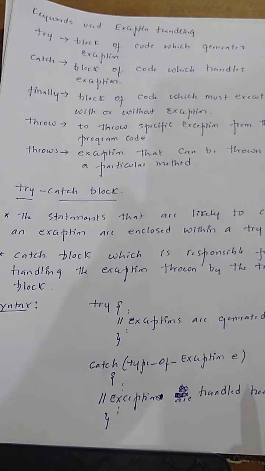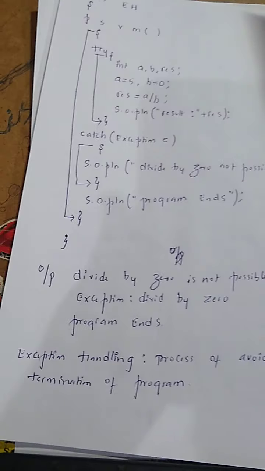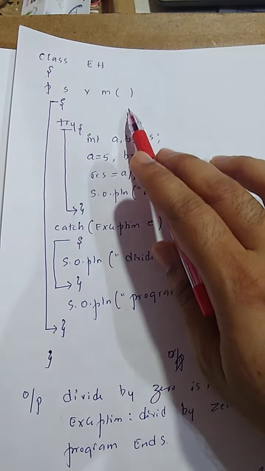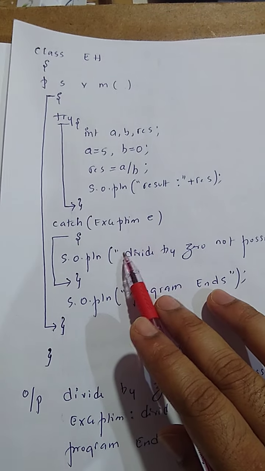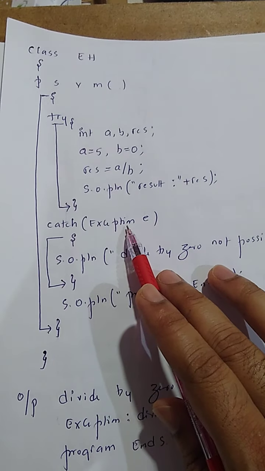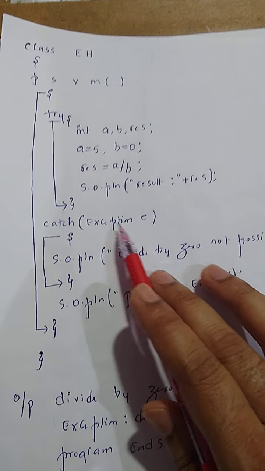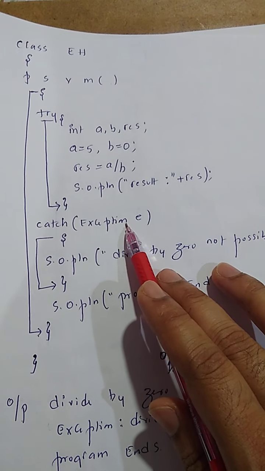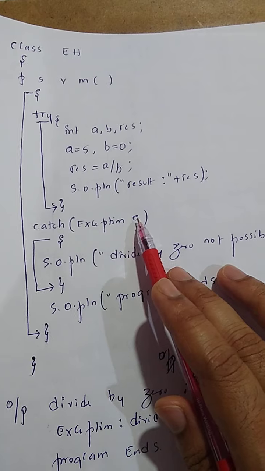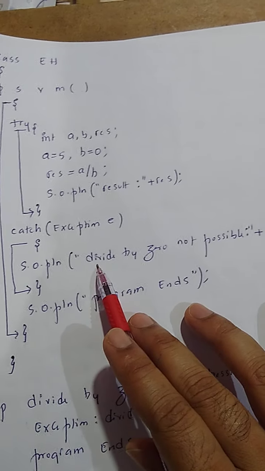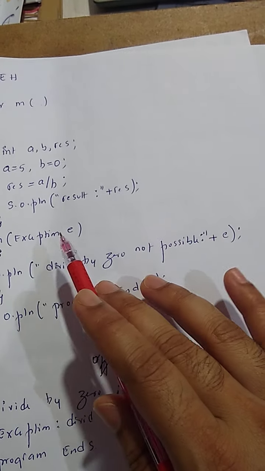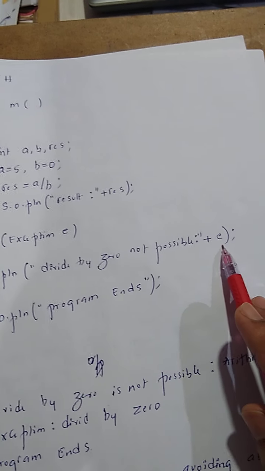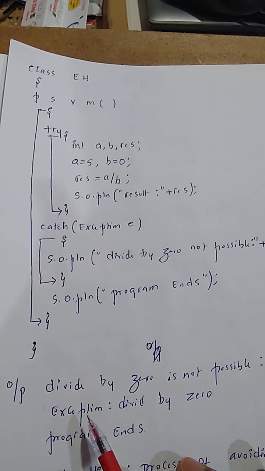For the example program, just copy the previous one explained for the definition. So here I'll get an exception, and that will be handled by the catch block. This one is called ArithmeticException. If you don't know the name of an exception, just write the general type of exception, that is Exception, a space, and some variable name. If you want, you can write your own message, and if you print the exception variable, you'll get the message generated while throwing the exception. That will be printed. And the program ends. You can copy the output.